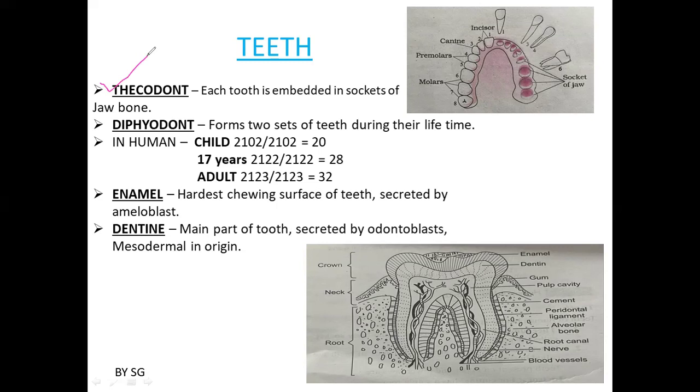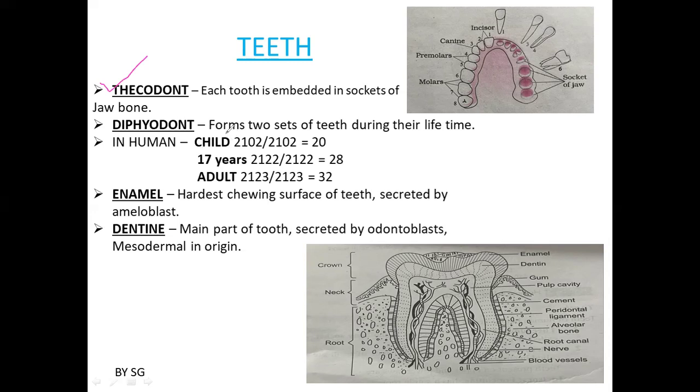Next, if you see the teeth in humans, two types of teeth are present. That is milk teeth and permanent teeth. The other name of milk teeth is deciduous teeth. So these are the dental formulas of the teeth which are present during childhood, during 17 years of age, and during adulthood in humans.